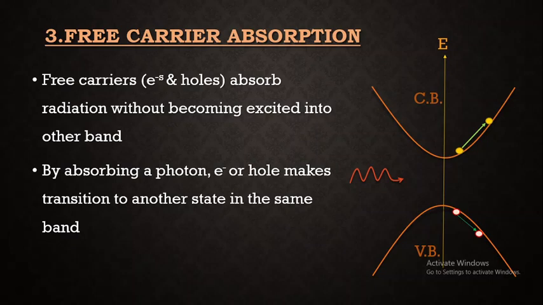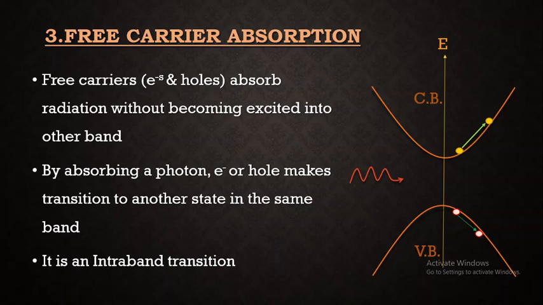So this type of transition where the charge carriers are going to excite within the same electronic band due to the photon incident over it, such type of transition is called as intraband transition, and absorption is intraband absorption.